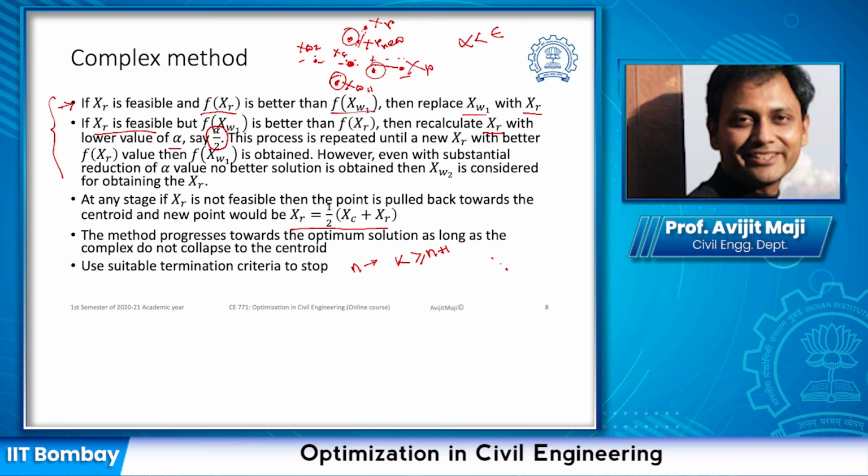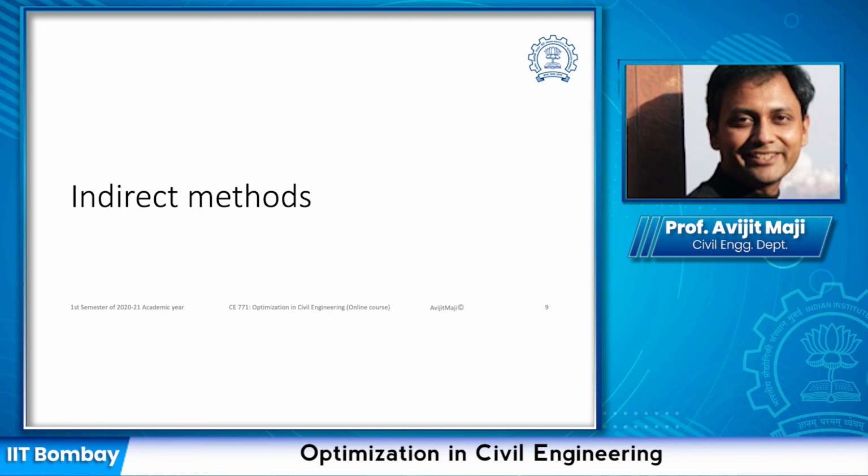So this was about the complex method, which is very much similar to the simplex method. The complex method is used for the constrained multivariable optimization problems. Now we'll move to the indirect methods.